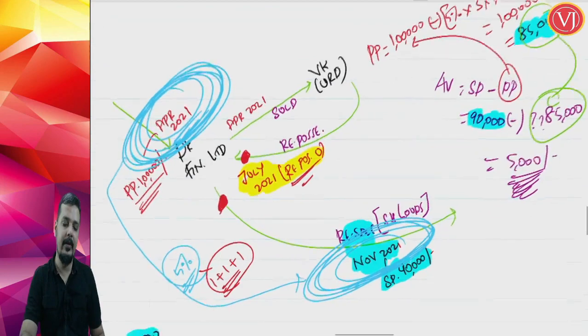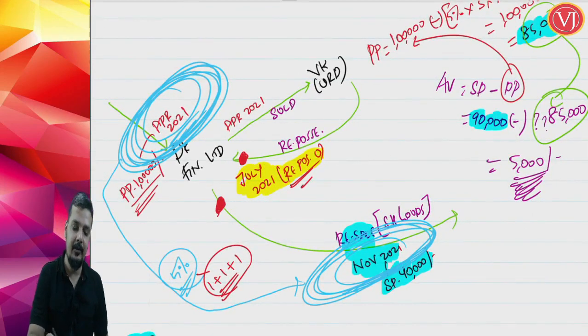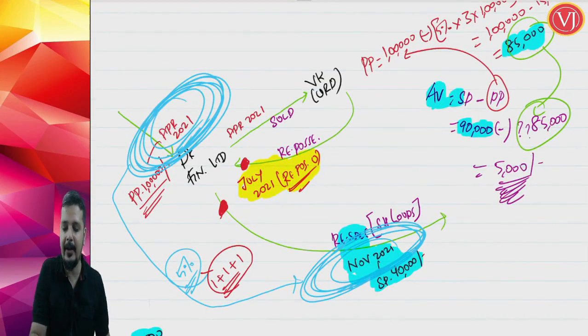So in this very typical scenario where repossession happens, finding out the purchase price will be a challenge. Resale price will be very clearly given in the question, 90,000. So when you talk about the assessable value, friends, assessable value is selling price minus purchase price. Selling price is very clear, 90,000, which is given in the question.